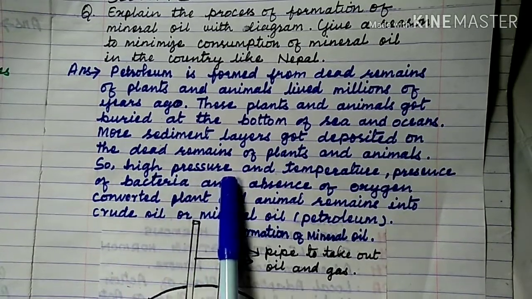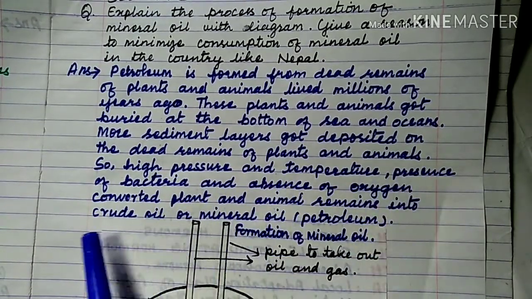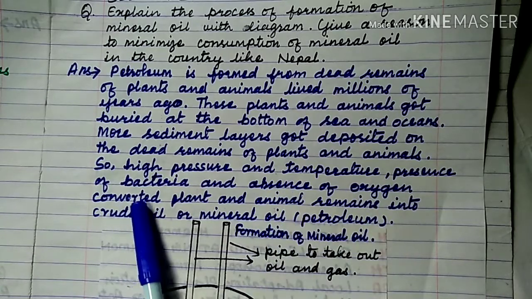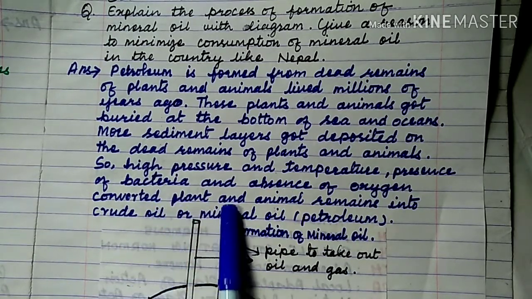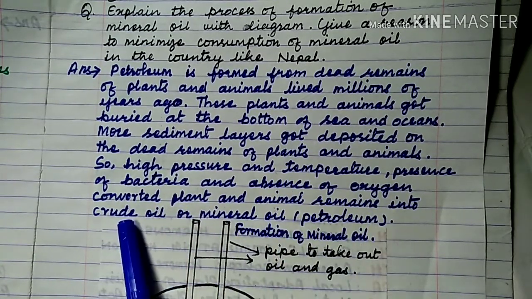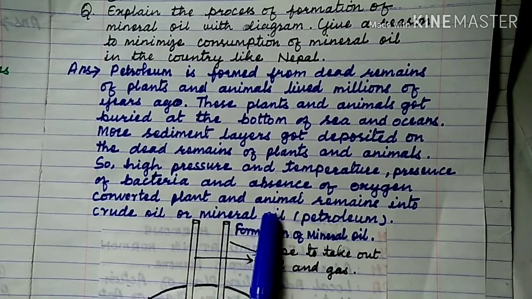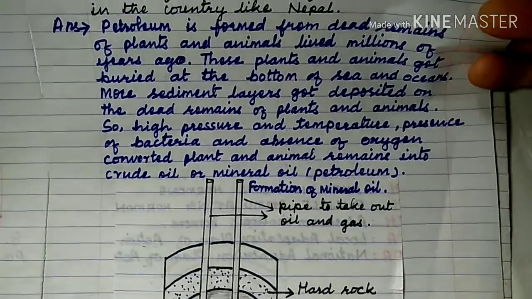So high pressure and temperature, presence of bacteria and absence of oxygen converted these marine plants and animal remains into crude oil or petroleum oil, which is called petroleum. So this is the formation of petroleum.